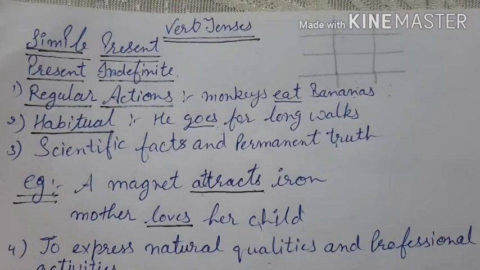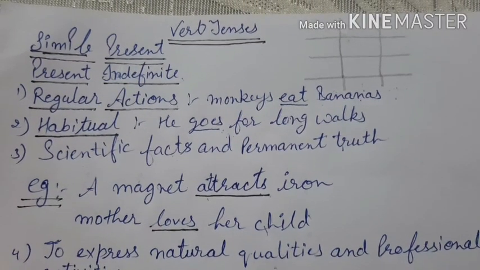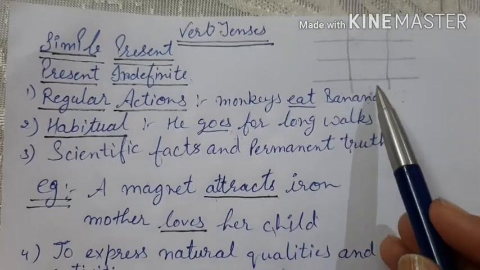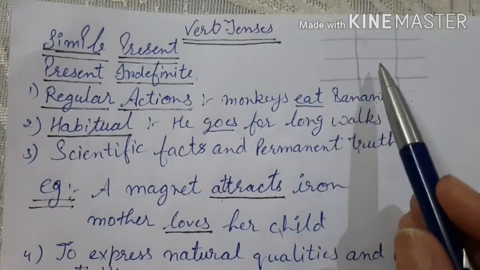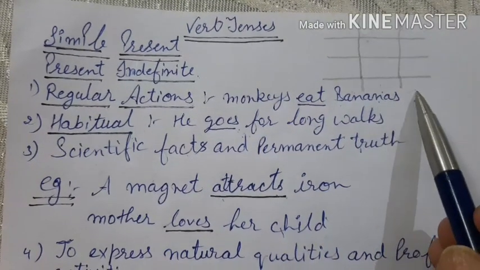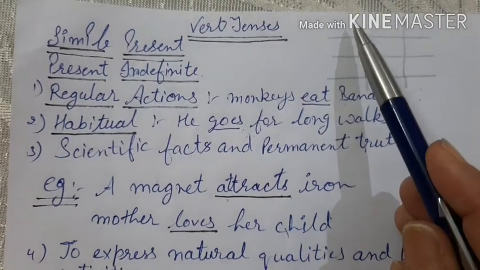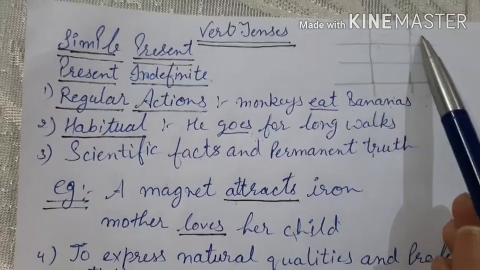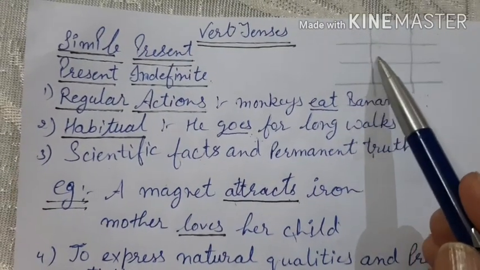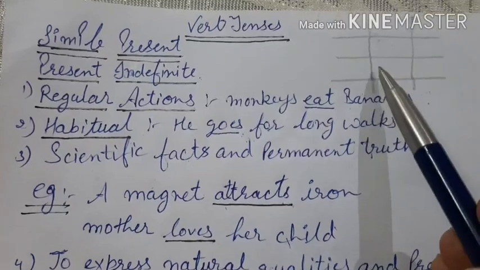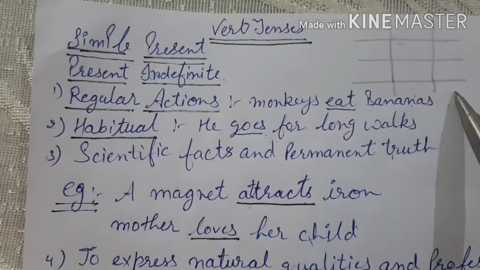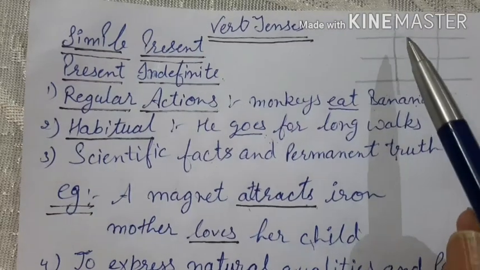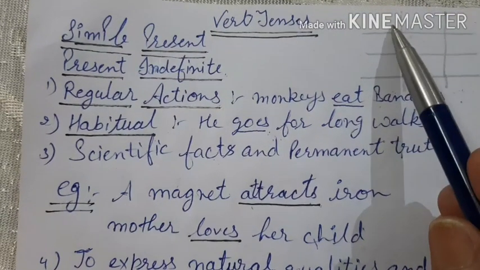Hello grammar learners. In our last video, we did the names of 12 tenses in this chart form. There were 3 lines. First line present tense, second line past tense, and the third was future tense. The first column was simple, second was continuous, also called progressive, third was perfect, and the last was perfect continuous. Now let's have an overview of each tense separately.